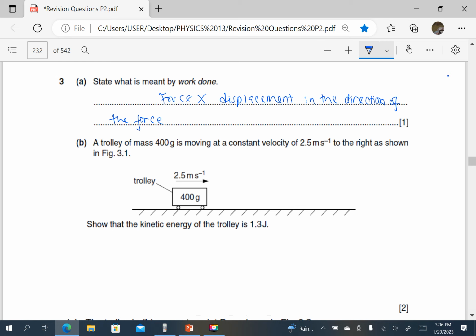A trolley of mass 400 grams is moving at 2.5 meters per second. 400 grams is 0.4 kilograms.